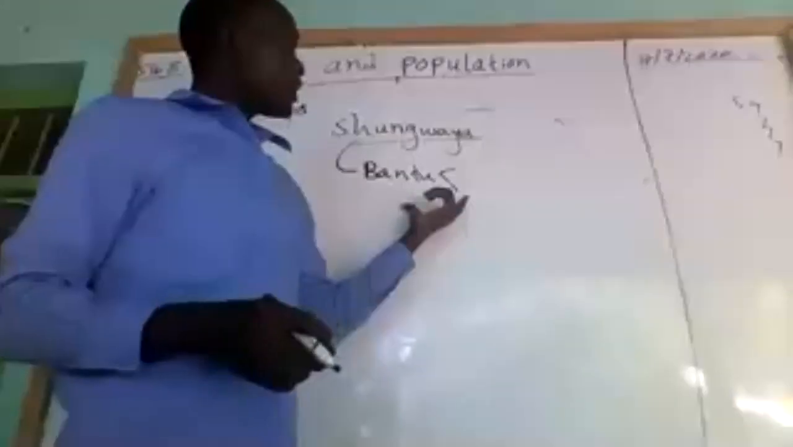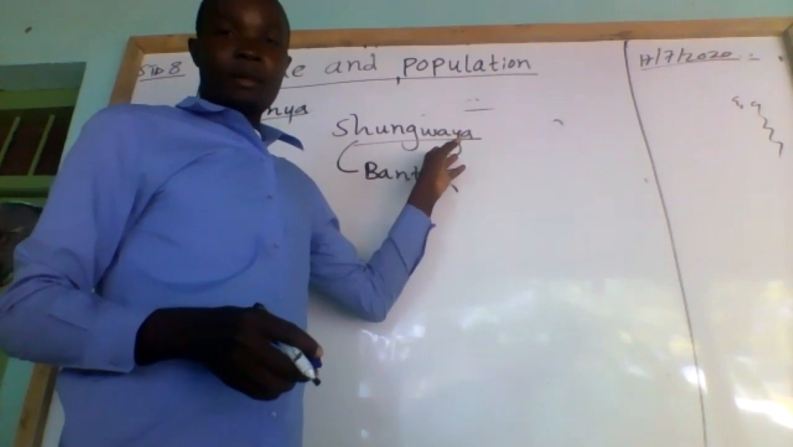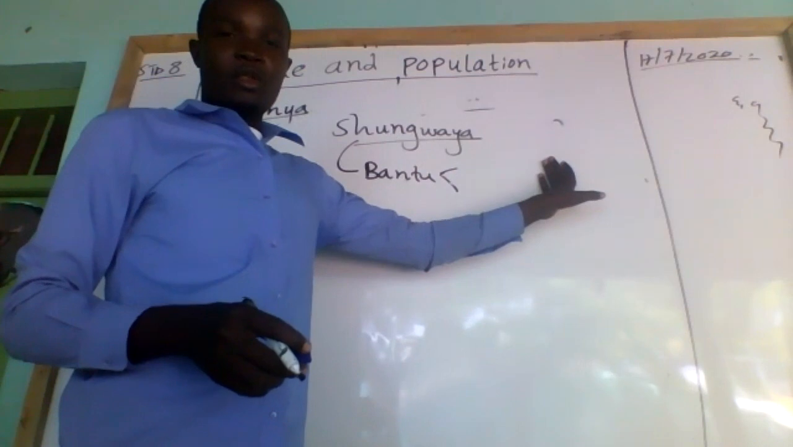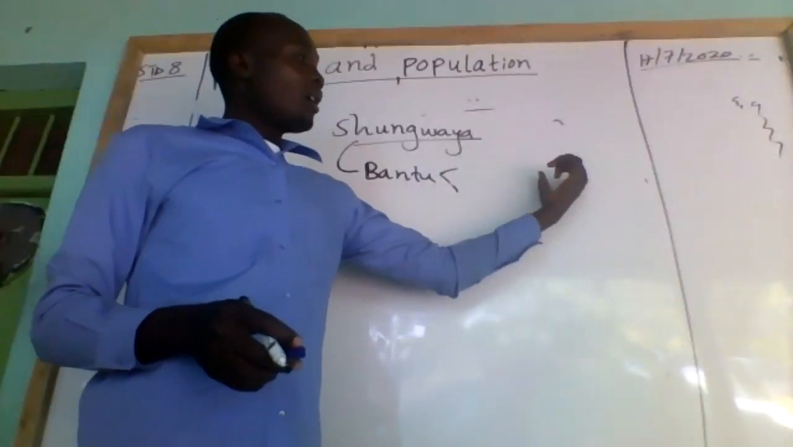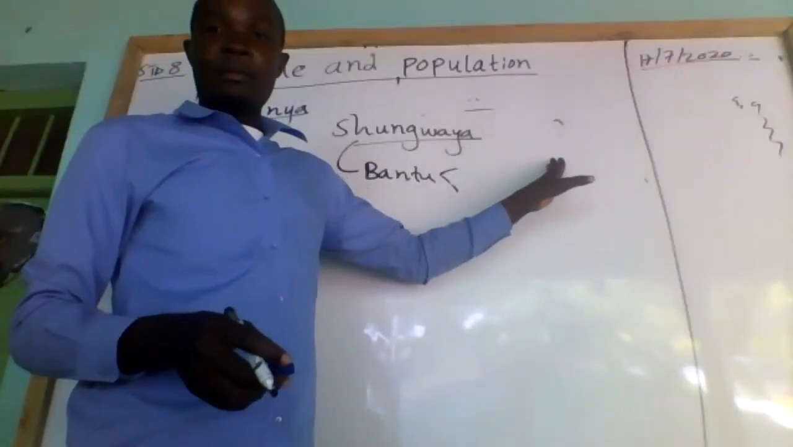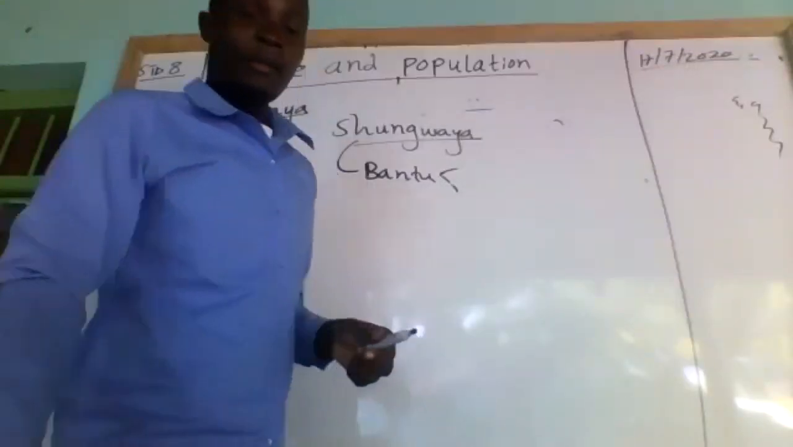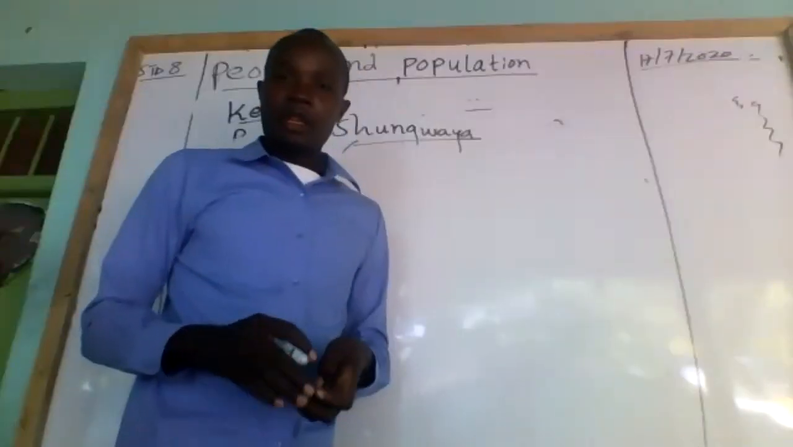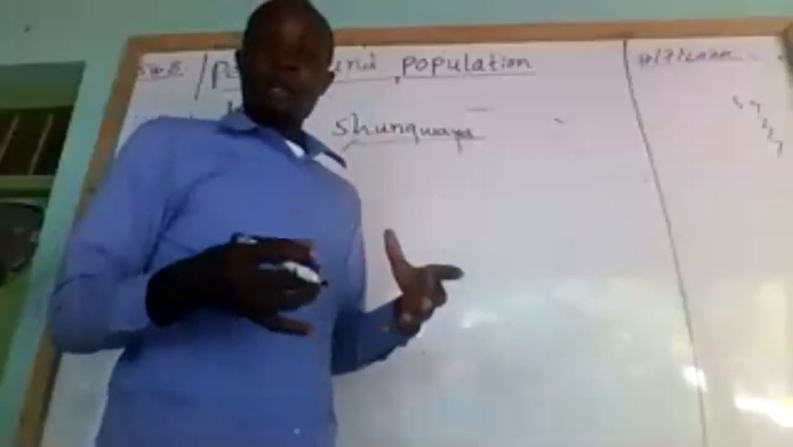So what you are saying is that the main dispersal point of the Bantu was at a place called Shungwaya, but you have said the original homeland was the Congo Forest. So after migration from the Congo Forest, they came and settled at a place called Shungwaya. So let us look at what happened at Shungwaya. There, the Bantu interacted with the Kushites, especially the Oromo or the Galla. Then they borrowed some cultural activities.